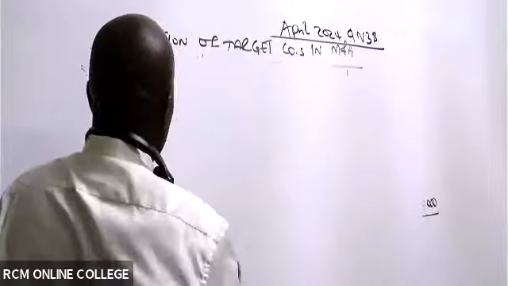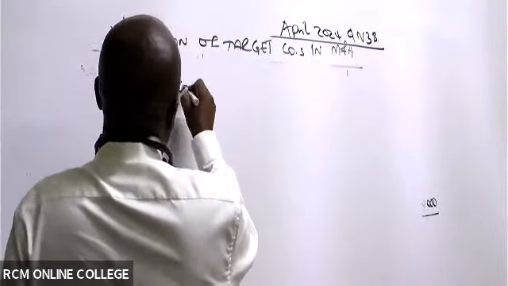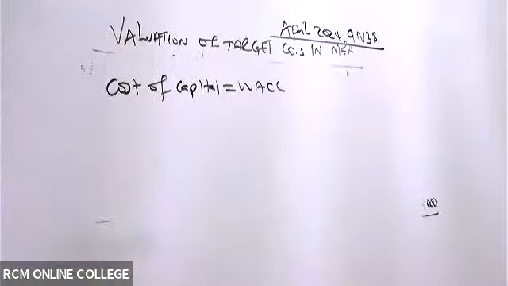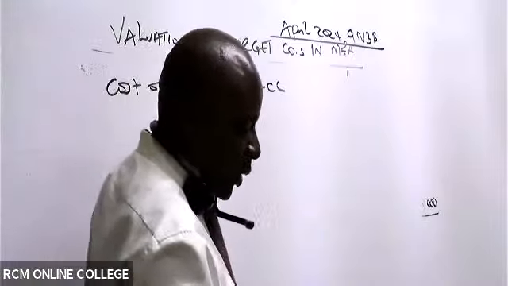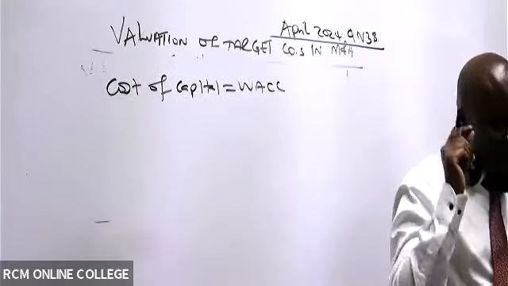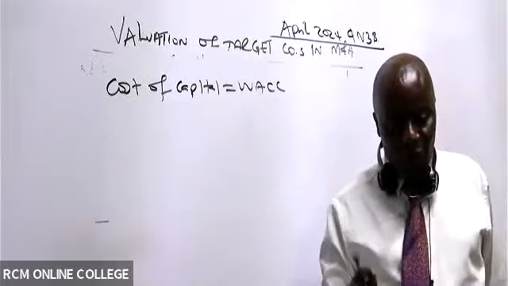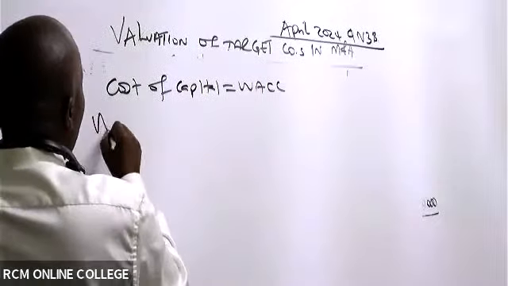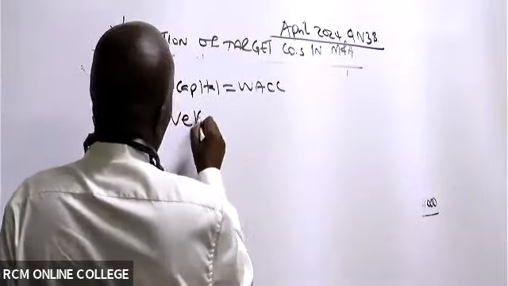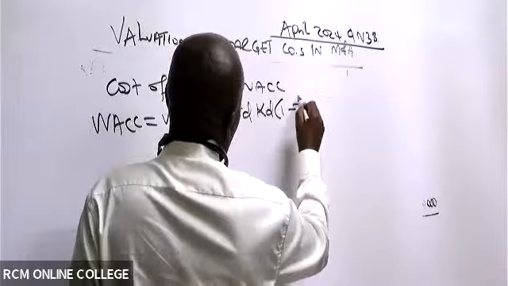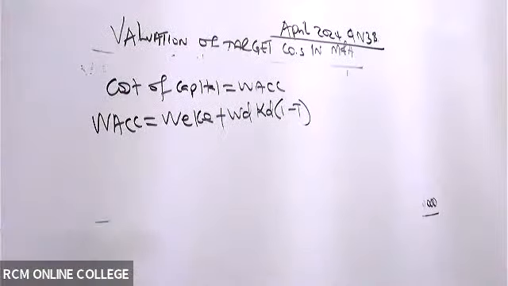So you write here, cost of capital. We are using the famous what here, somebody? WACC is a professional way of pronouncing it. I want you to be pronouncing this as WACC, which stands for weighted average cost of capital. Do you remember the formula? The weighted average cost of capital will be weight of equity times cost of equity, plus weight of debt times cost of debt, but cost of debt must be after taxation.